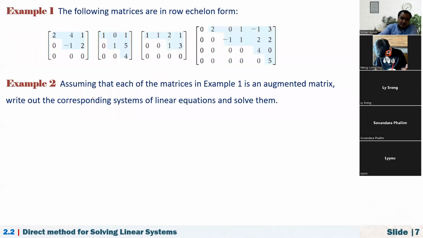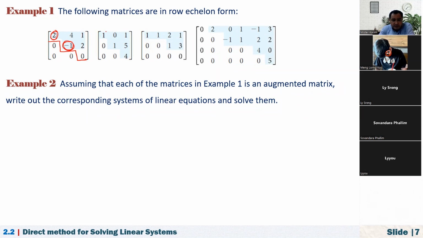Now let's see this in examples. The following matrices are in row echelon form. As you see here, there's 2, 4, 1, and these are leading entries. There's 2 and -1, and this 0. If we have any zero row, it must be at the bottom. And each leading entry must be to the left of the next leading entry in the next column. If I draw stairs, it must be like a staircase.